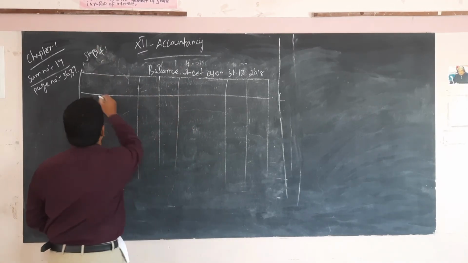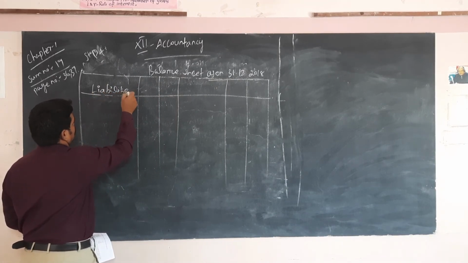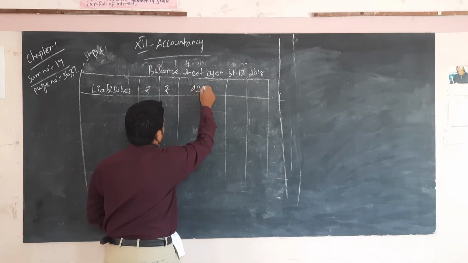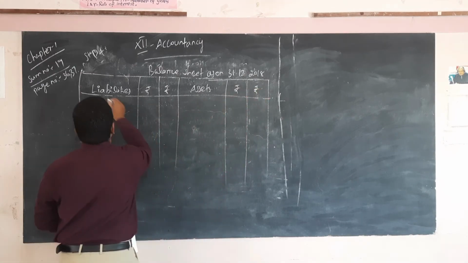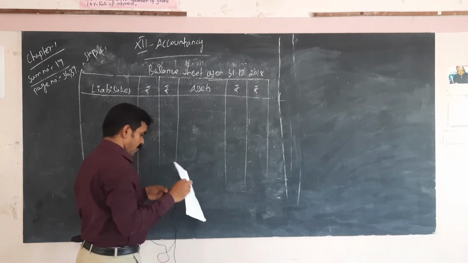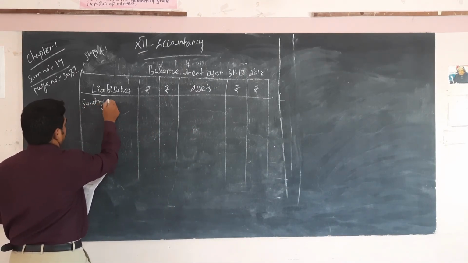Okay, step 4, that is the balance sheet. Liabilities, assets. Okay, first one, liability side, sundry creditors.